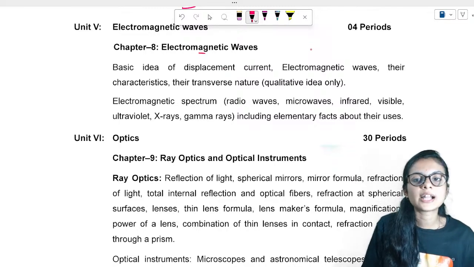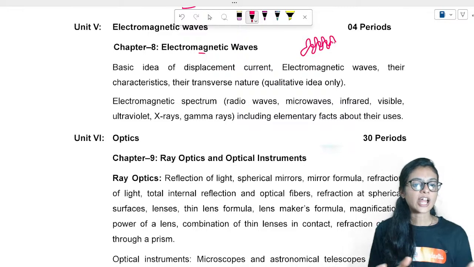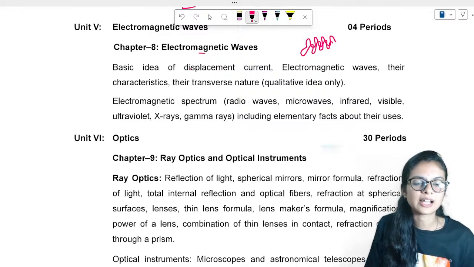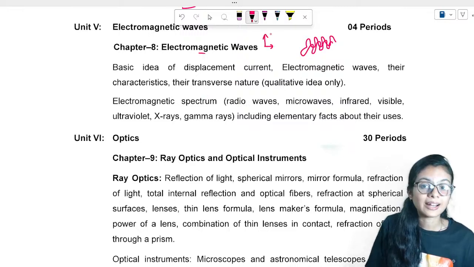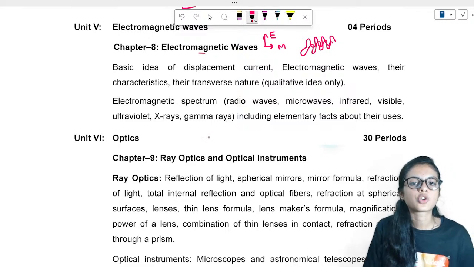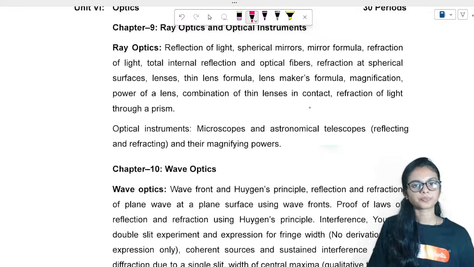Electromagnetic waves, we know that light is an electromagnetic wave. It has both electric and magnetic waves. Two transverse waves are present in light, that is nothing but electromagnetic waves. And you know that the electric and magnetic fields exist perpendicular to each other. So that concept is there. And you'll study about X-rays, microwaves, those kinds of rays.